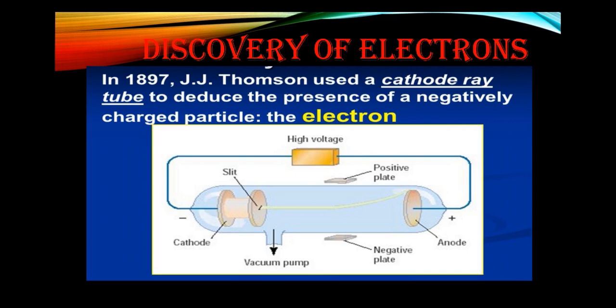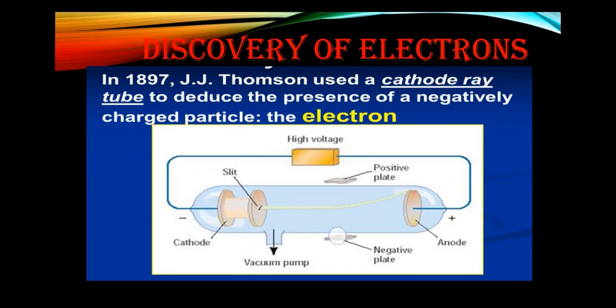After this, in 1897, Sir J.J. Thomson found that these cathode rays consist of negatively charged particles, which were named electrons, and electrons are essential constituents of all matter. The experiment was performed in a cathode ray tube. As you can see in the diagram, there is a tube called the cathode ray tube. In this the experiment is performed.